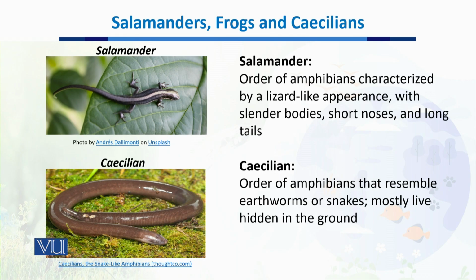Then we have a third major group in the amphibians, which is Caecilians. Caecilians are amphibians that resemble earthworms or snakes. As you are aware, snakes are also not part of amphibians, but are placed in the reptile group, and these Caecilians are just like those. They live normally underground, in hidden places, where they don't have to move much because they don't have limbs, so locomotion is a big problem for them.